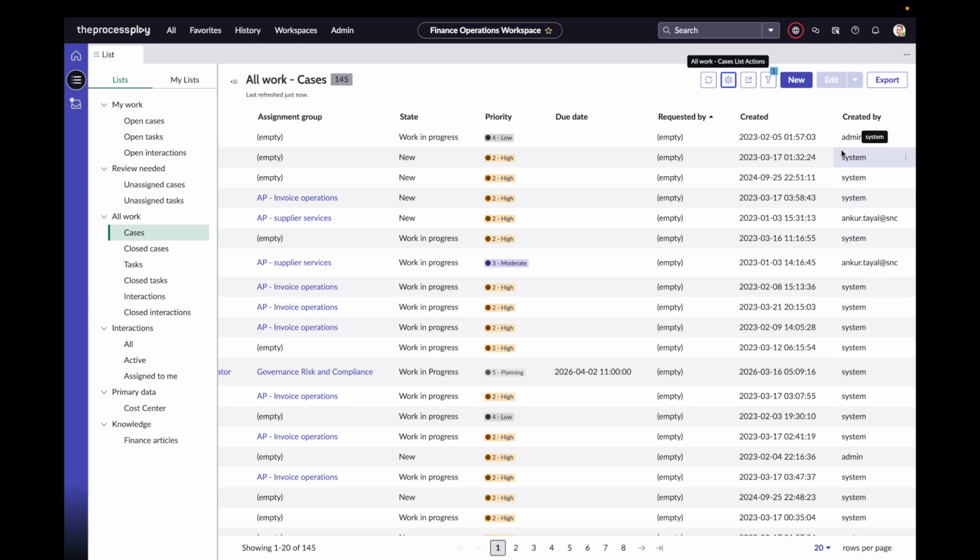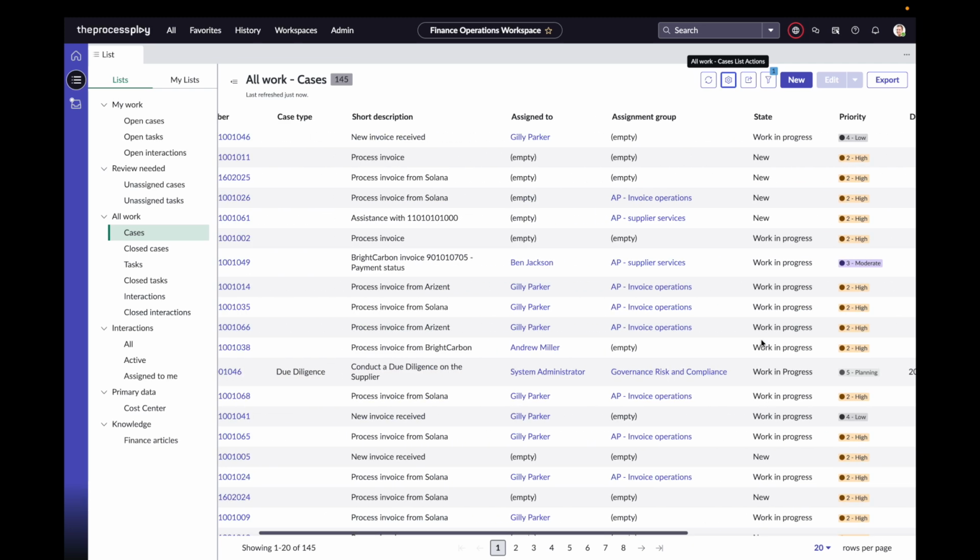Now, one thing that's worth calling out at this point is that when you do these kinds of filters, and you add these items to your lists, your columns, this is only for you and doesn't impact anyone else. So don't worry, like you do on some spreadsheets, where you start filtering it and sorting it, and then it messes up the view for everyone else. This is just personalized to you. It maintains it for you, and the next time you come back, it'll have exactly the same look and feel. So really helpful, really powerful.